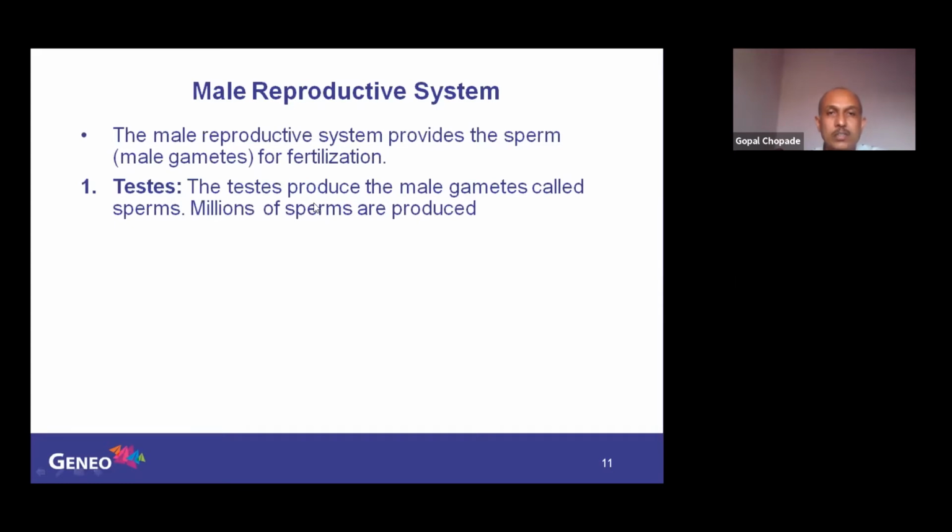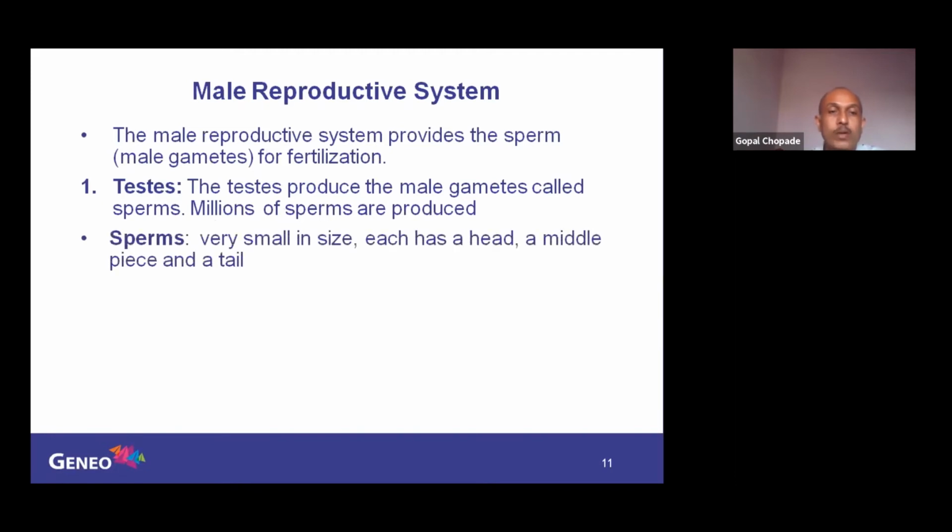So testes produce the male gametes called sperms. So how many sperms are produced? Millions of sperms are produced every day after maturity. So what are sperms? They are very small in size, tiny, you might have seen, and each has a head that carries the nucleus from the father, a middle piece that has the energy source, and a tail for swimming purposes. So these are the three parts of a sperm. What are those? Head, middle piece, and tail.